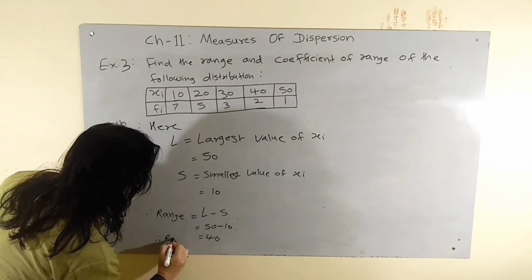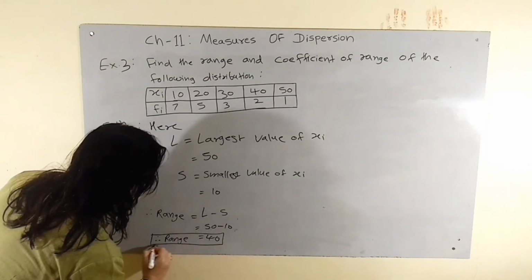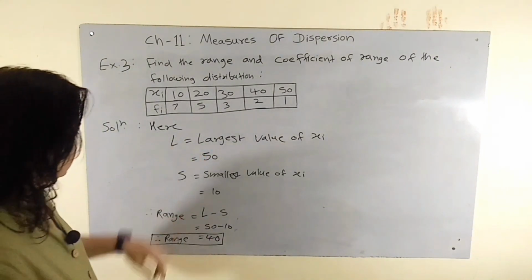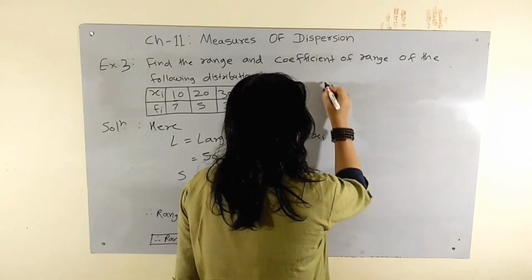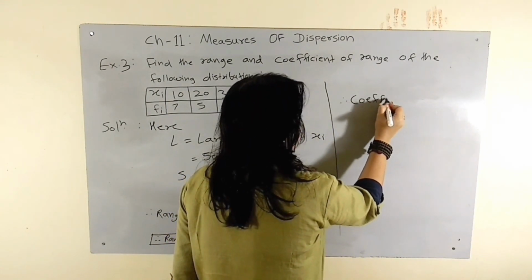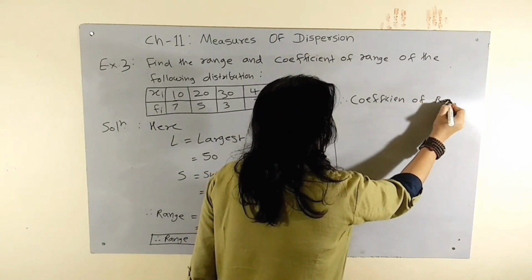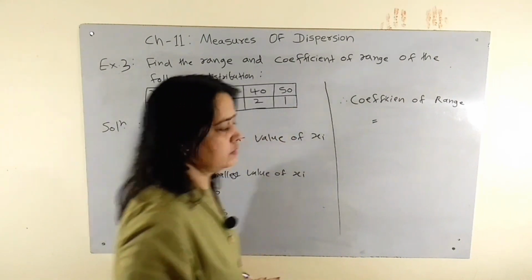Therefore range is equal to 40. Next, coefficient of range. What is the formula of coefficient of range?